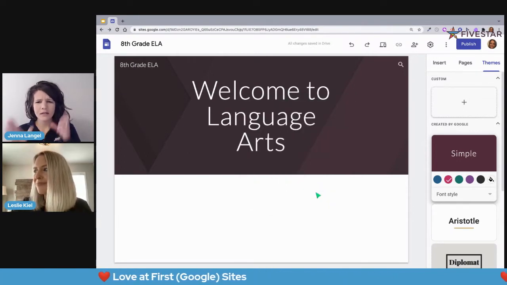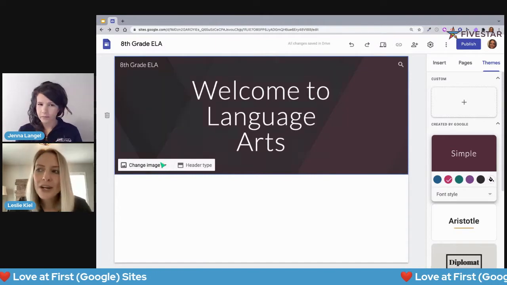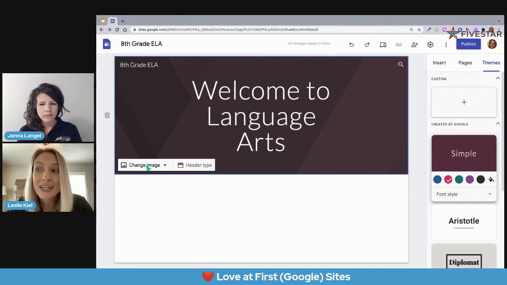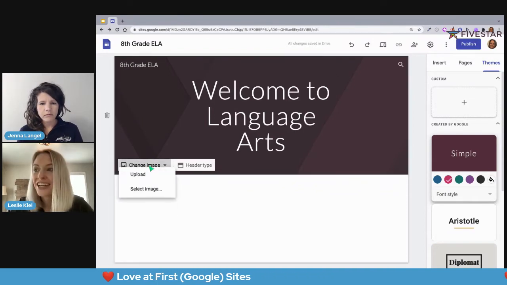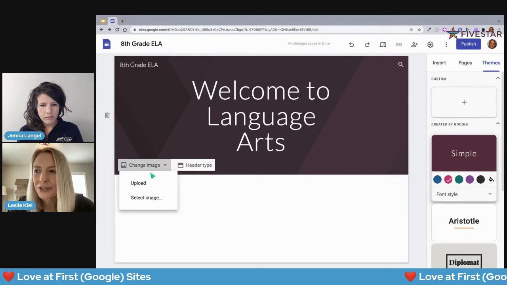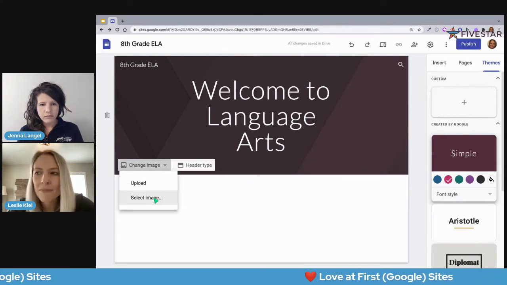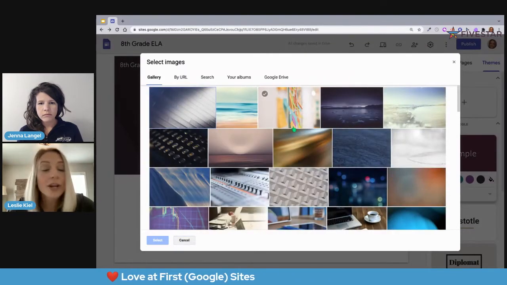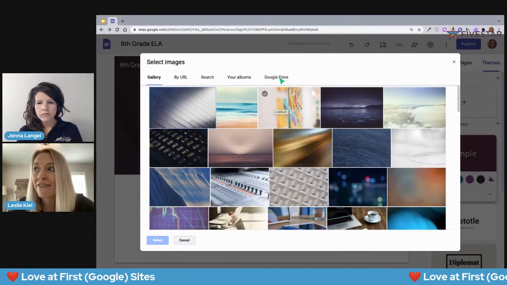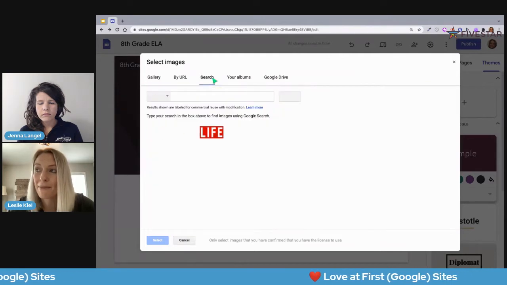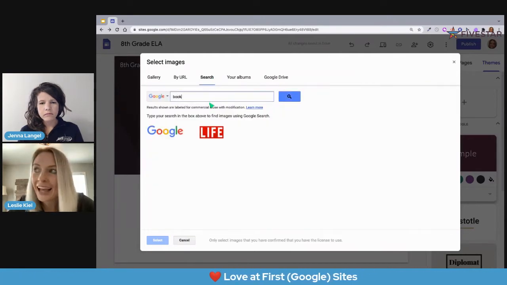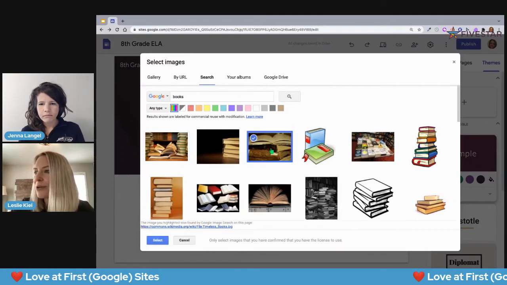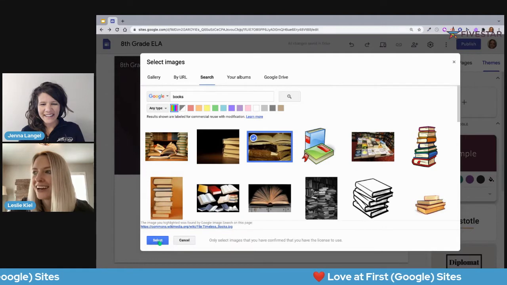Of course. So now if I wanted to change this header even more, I have the opportunity to add in an image. So I'll do that just to show you what this looks like. I can either upload an image from my device or I can select an image from their gallery, or my favorite is to search for an image. So if we're talking ELA, I'm probably going to have something with books here. And I really like the look of this one right here.